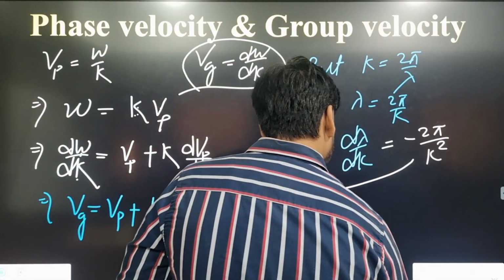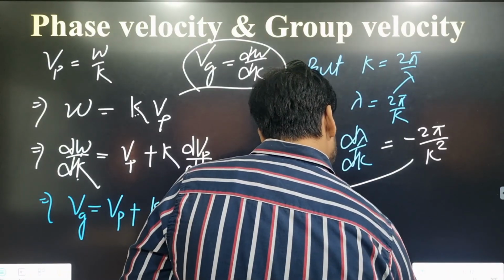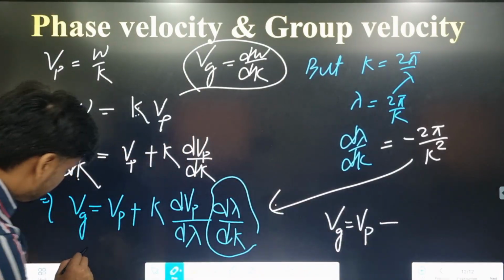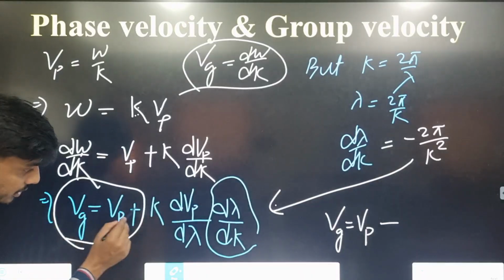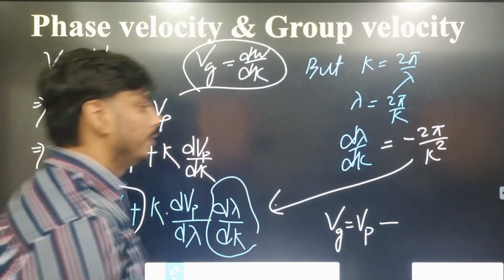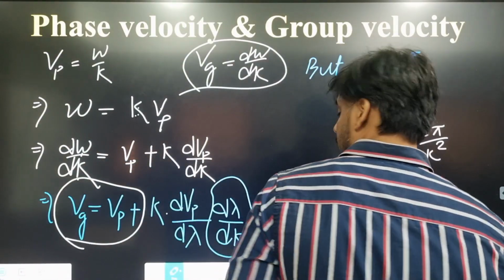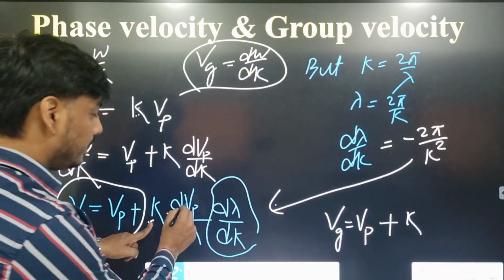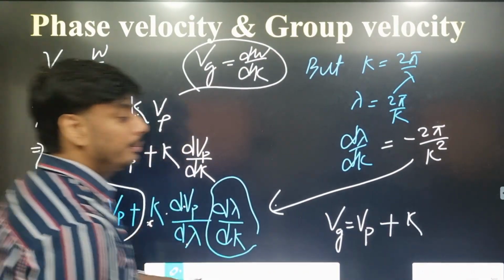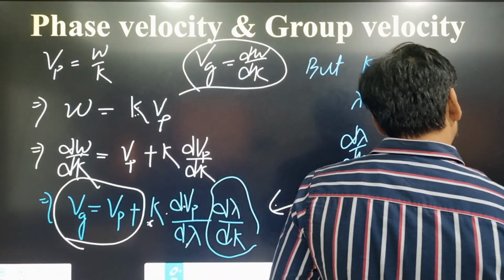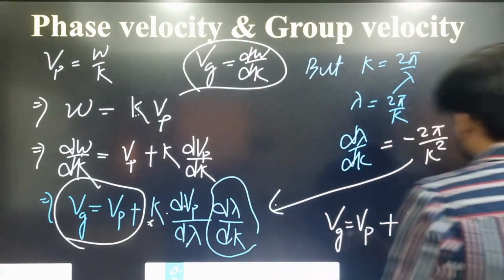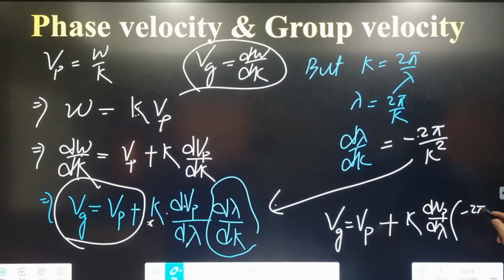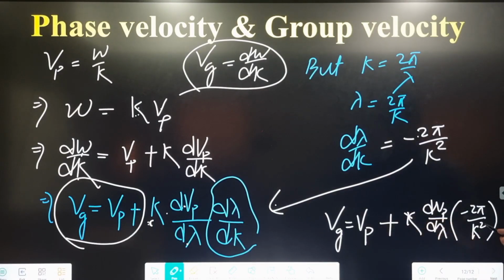So the final result will be group velocity equals phase velocity plus k, derivative of phase velocity with respect to lambda, into this derivative term, minus 2 pi by k square. One k we can cancel, leaving minus 2 pi by k.